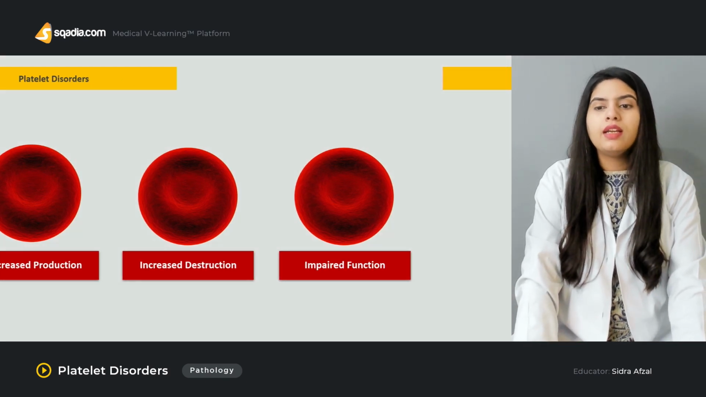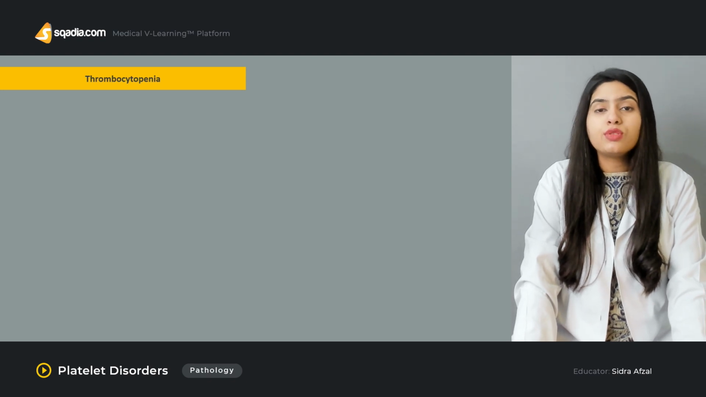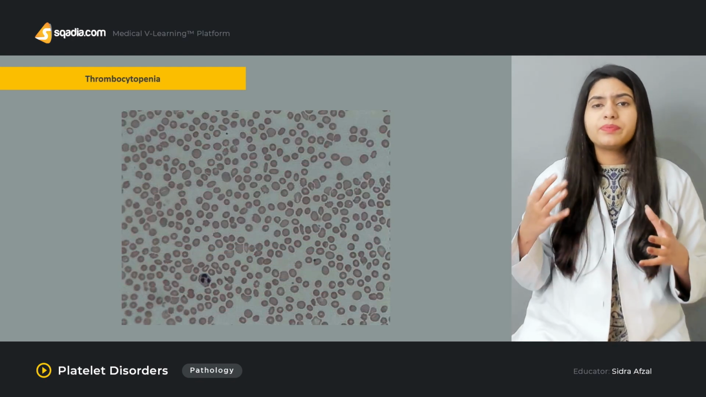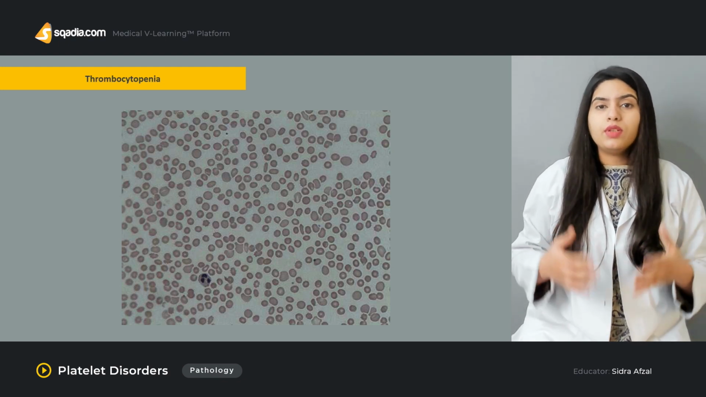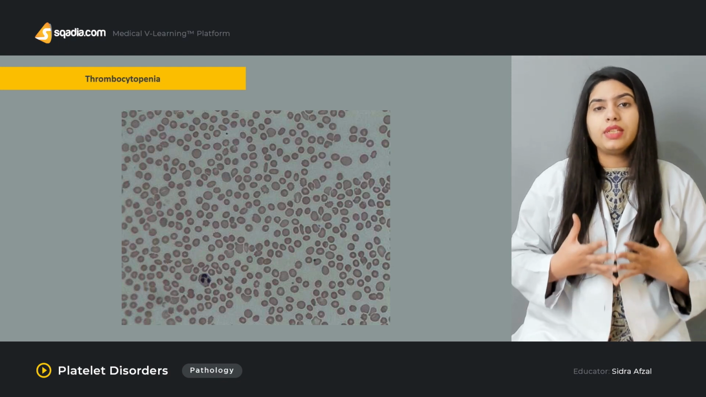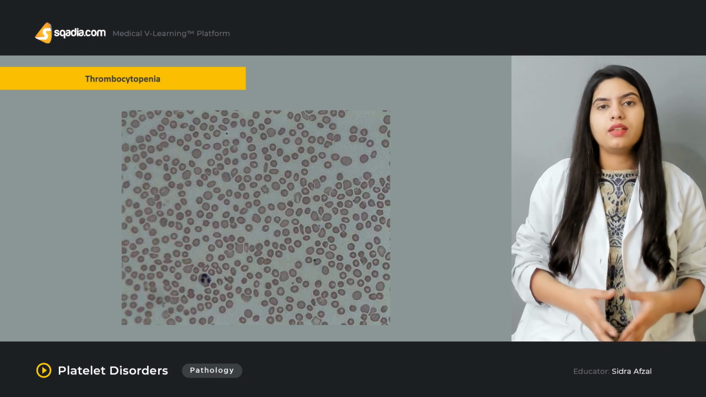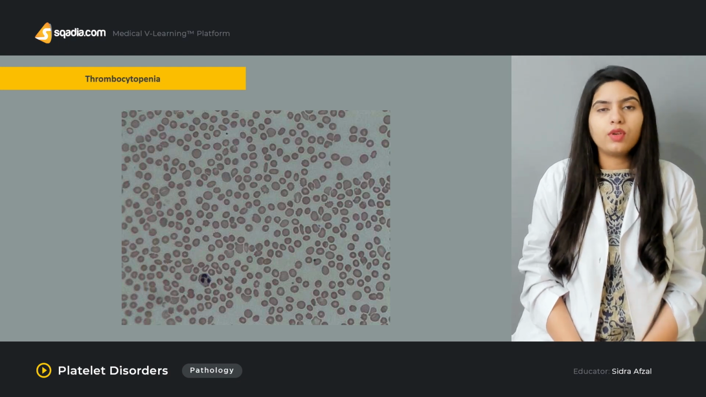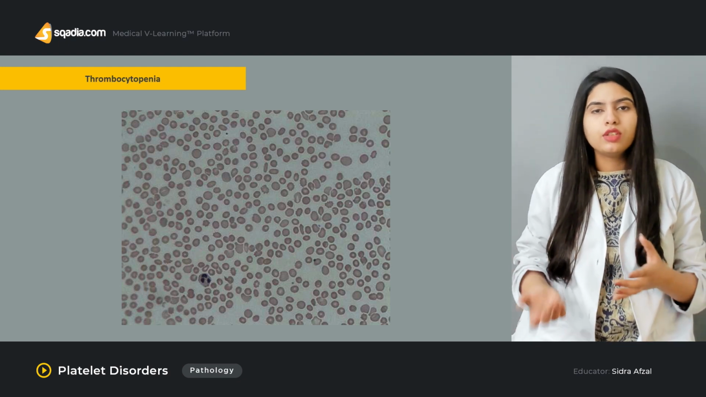So first of all, let's get into thrombocytopenia. Thrombocytopenia, as I told you, is a decrease in the number of platelets. Normal platelets are above 150,000 per microliter. In case of thrombocytopenia, the level of platelets is less than 150,000 per microliter. Now, obviously, that can vary, and the patient suffering from thrombocytopenia has prolonged bleeding time, and the prothrombin time and PTT are usually normal.